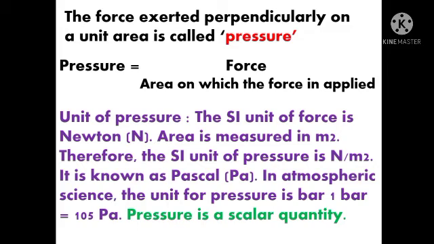So, how is the formula derived, students? On which concept? The force exerted perpendicularly on the unit area gives rise to pressure. So, what's the formula for pressure? Pressure is equal to force divided by the area on which the force is applied.